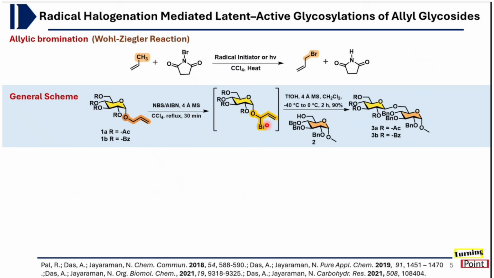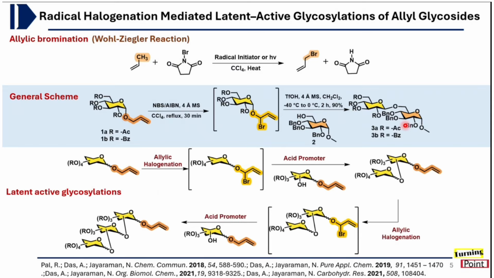It leads to the formation of this mixed haloester intermediate, which can be activated in the presence of triflic acid as promoter, in dichloromethane as solvent at minus 40 degrees Celsius to room temperature, leading to the formation of the desired oligosaccharide. And the same allylic glycoside donor in this reaction condition can be used in an iterative fashion, which is also known as latent active glycosylation.